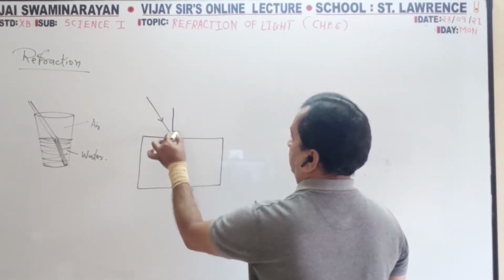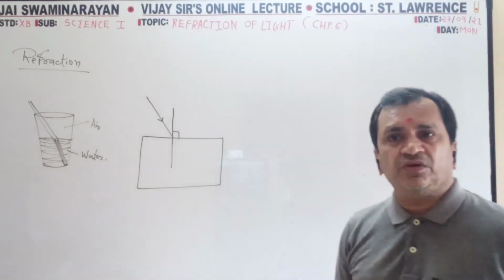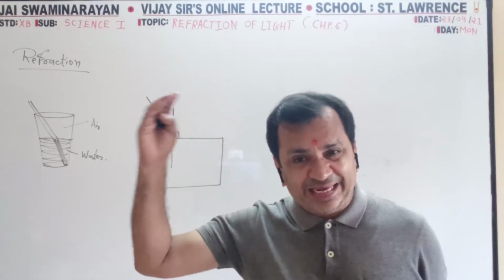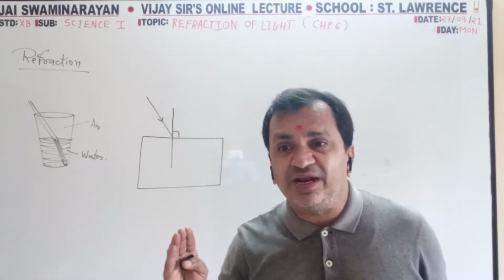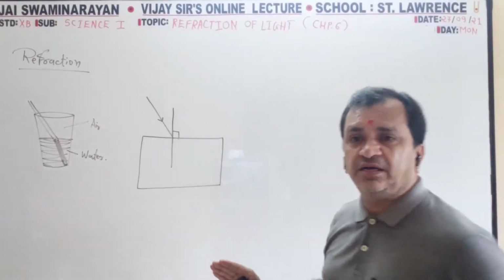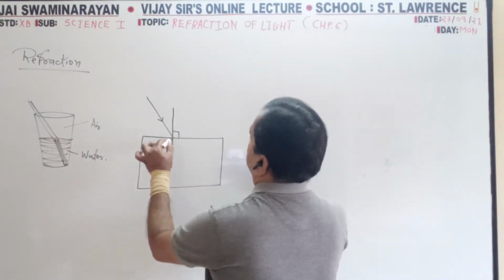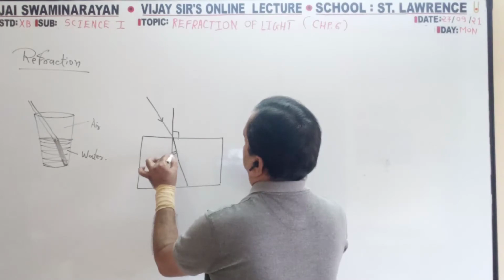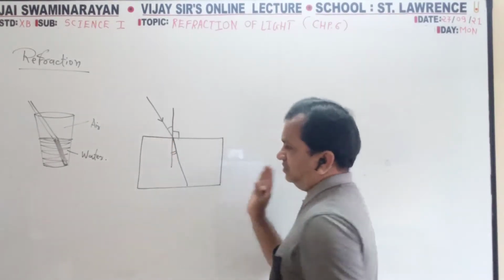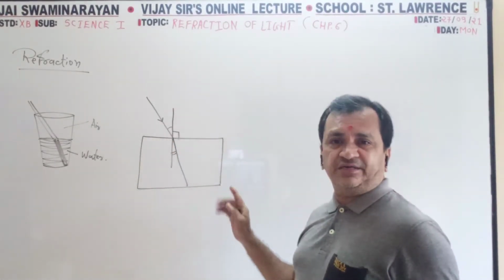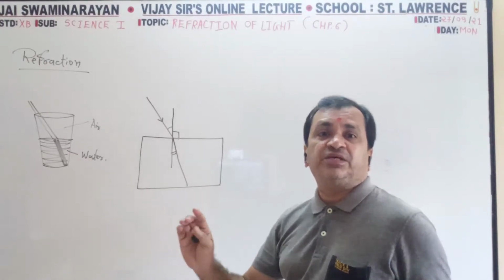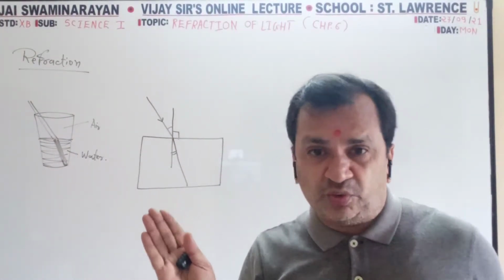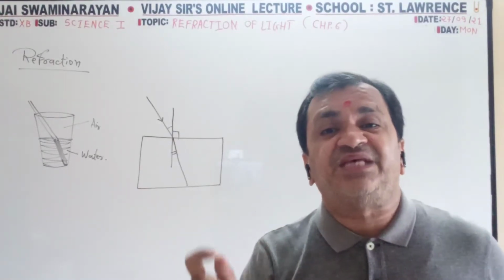This is the normal drawn. From rare media to dense media, from air to glass, when it enters, it will move towards the normal. See, it is not going straight, it changes direction. When going from rare media to dense media, it moves towards the normal, meaning the angle will decrease.